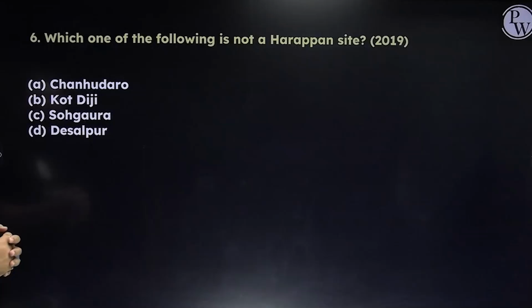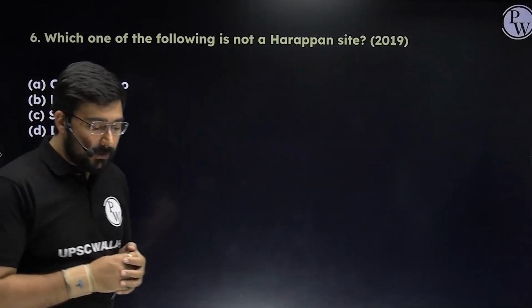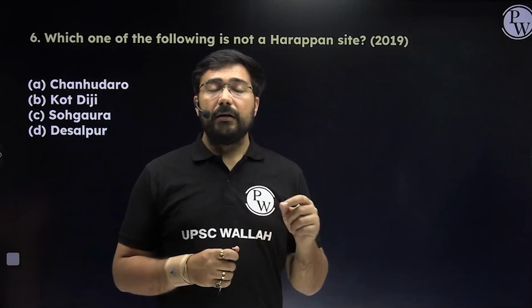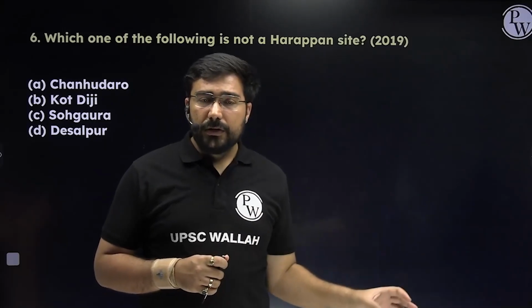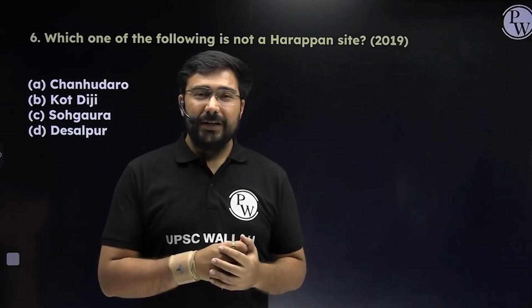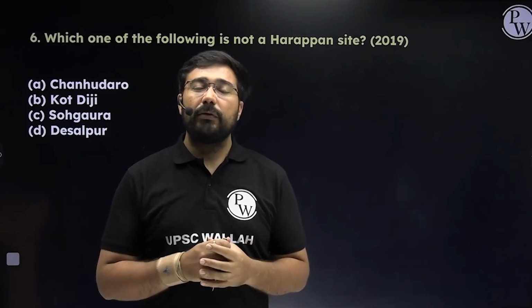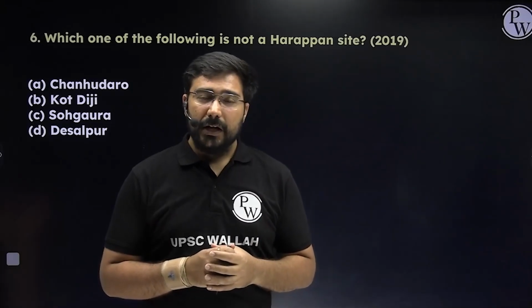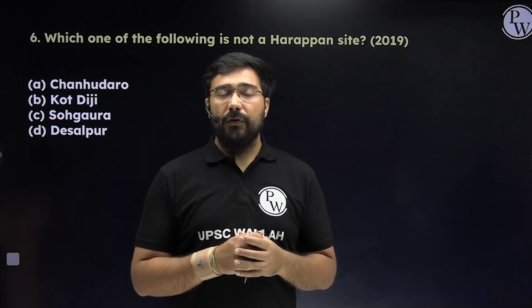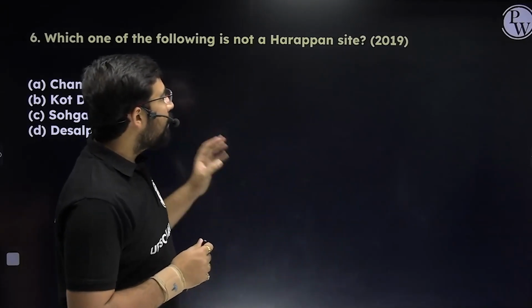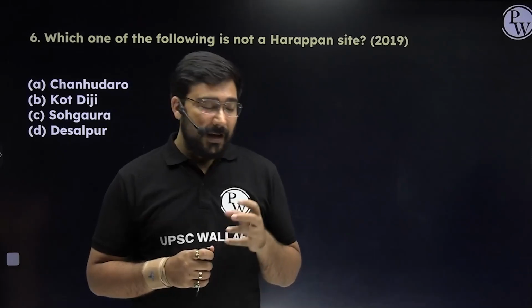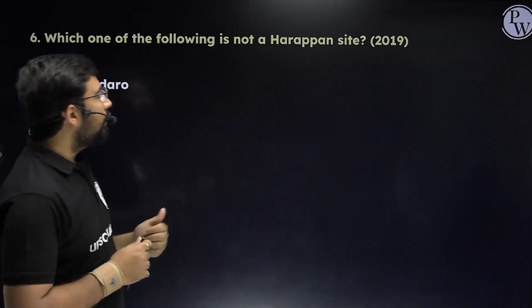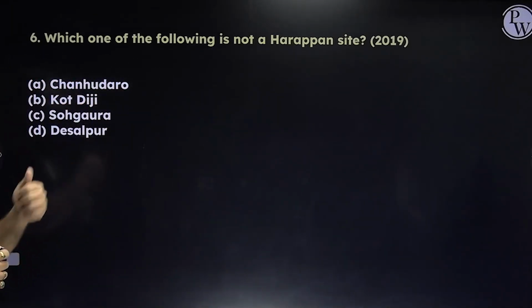Very easy. Next, which one of the following is not a Harappan site? So can you see again the map is dominating? Okay, not only in the Stone Age, also in the Harappan part. Please remember a few things about the profile of Harappan sites. If you can remember some things about the profile of the Harappan sites, then you are going to get good marks. Okay, and we want to clear this examination. If you want to clear this examination, you have to follow an approach. So which of the following is not a Harappan site?